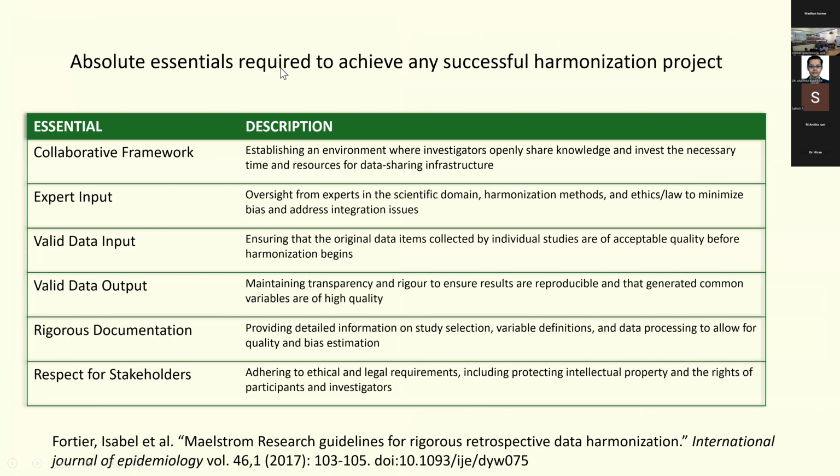Now, to achieve successful harmonization, first is a collaborative framework. All the researchers must be ready to share the knowledge and give the time and resources for this entire exercise. Next, you have to have expert input. You need people from the scientific domain, people who are good at methodology, the harmonization method, ethics and law to minimize bias and to also address the integration issues. You should have valid data input. That means your original data items from individual studies should be of good quality. And you should also have valid data output.